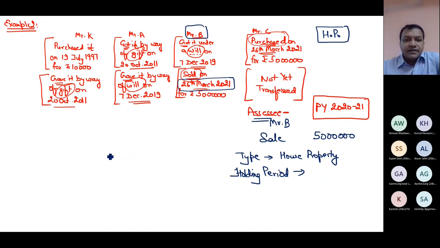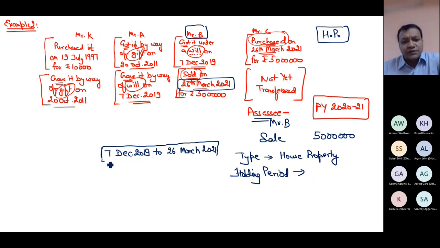Okay, is she correct? She says that the holding period is 7 December 19 till 26 March 21. How many of you are not agreeing to this period? It is wrong, basically. If they are not agreeing, can they tell the correct or more logical way? If you are also thinking that this is the holding period, then you are also wrong. So can you think differently now, what is more logical in this case?